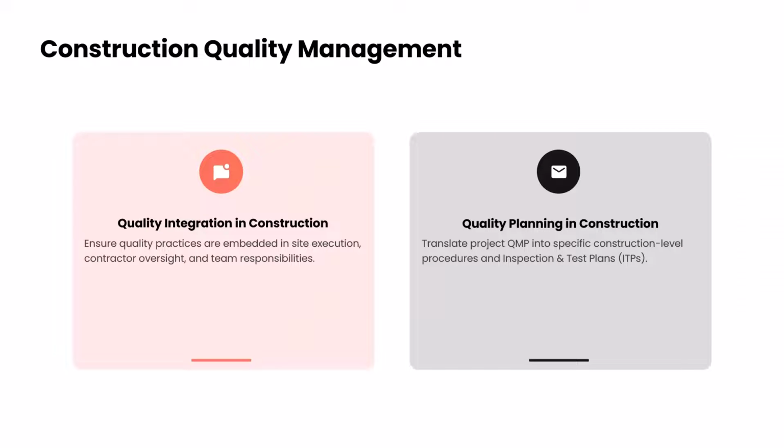As a part of construction quality management, we need to integrate quality into construction. There are various activities happening at site. We need to integrate quality into all those aspects. And this starts with quality planning in construction. Before we do the construction, we need to have a clear inspection and test plan. We need to have the quality management plan set up for the construction. Those are some of the documents which are initiated as a part of planning.